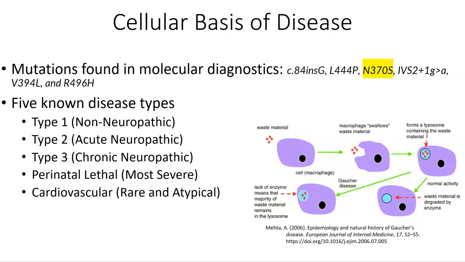And the cardiovascular type of Gaucher disease is exceedingly rare and is very atypical, where the disease will primarily affect the cardiovascular system, leading to the deposition of glucocerebroside in the heart valves, arteries, and other vascular structures, as opposed to the classic form where you will see an accumulation more so in the liver and spleen before you see accumulations in the cardiovascular system.